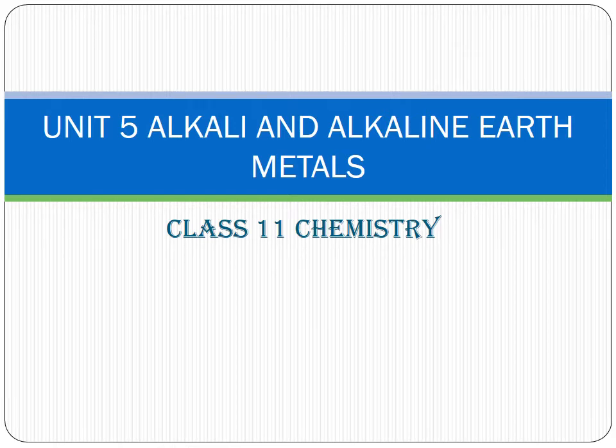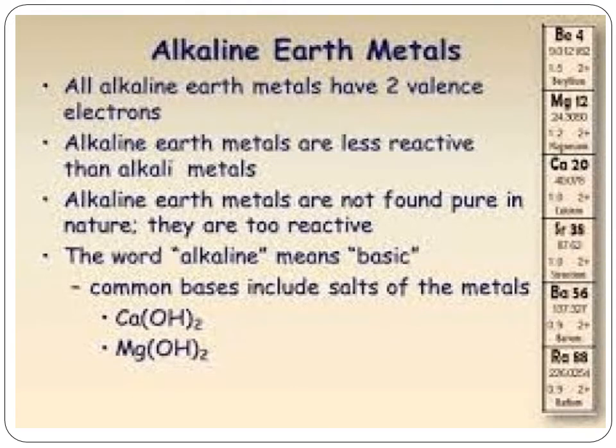First of all, what are alkaline earth metals? Group 2 elements. The elements in group 1 are the alkali metals and the elements in group 2 are the alkaline earth metals. Group 2 in the modern periodic table contains the elements beryllium, magnesium, calcium, strontium, barium and radium. These are the elements in group 2 that are called the alkaline earth metals.